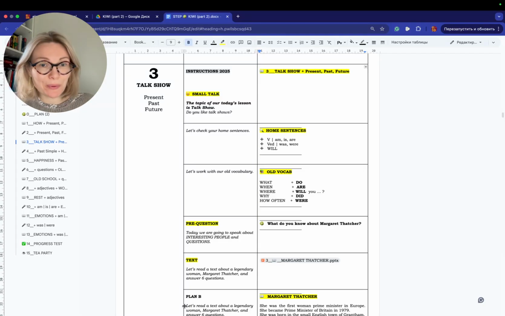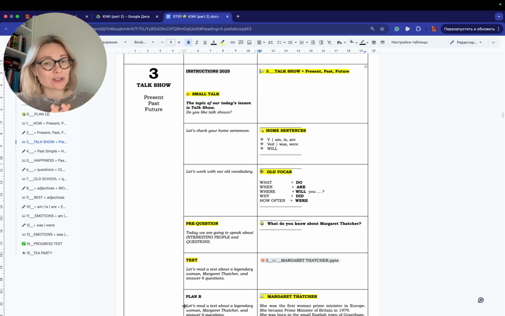Step Kiwi, Part 2, Lesson 3. So you remember that we continue the topic of talk show. Here, if in Step Kiwi Part 1 the first lesson was connected with lesson number 1, and first the grammar, then the text, here it's a bit vice versa. So first the text and after that the grammar.